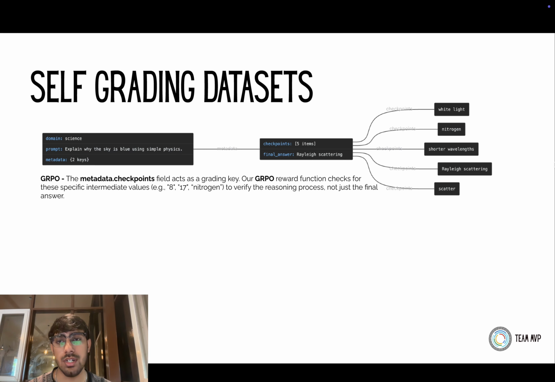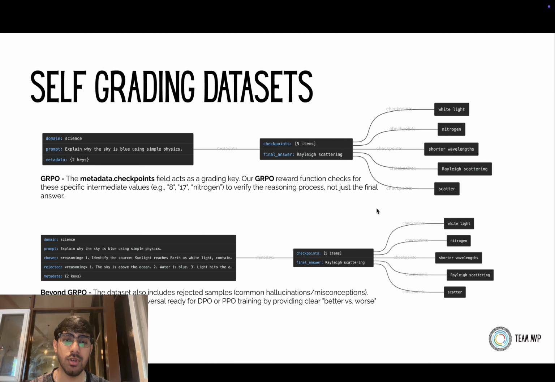So the first part of our solution involves self-grading datasets. What I had done was to take the prompts from the Hugging Face datasets, different datasets for the different domains like science, math, creative, code, etc. And I had created this metadata column over here, which included the various checkpoints and the final answers. The checkpoints would basically come in handy when I'm creating the reward function, and I'll reward whenever some of the checkpoints come into the reward tag of the generated answer. This particular response generation part was handled using DeepSeek V3, or you can say the teacher model.